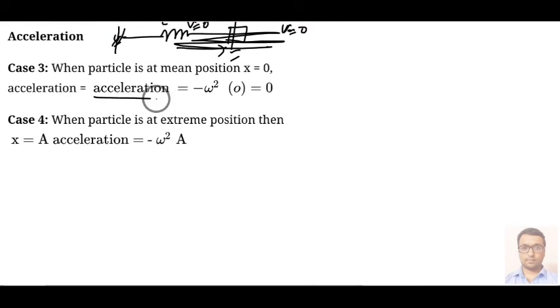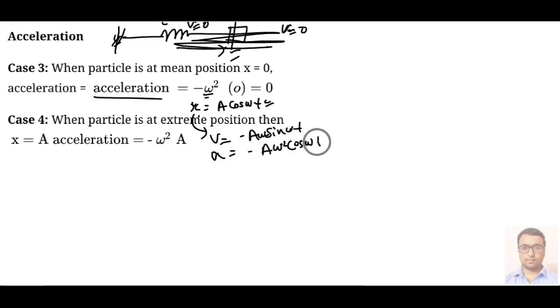After that we can again double differentiate our equation, that was x equal to a cos omega t, to get our acceleration value. Single differentiation will give you the velocity and double differentiation will give you the acceleration. That is minus a omega square cos omega t, and a cos omega t is x, so acceleration equals minus omega square into x.